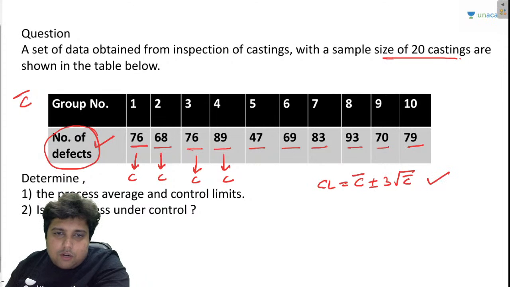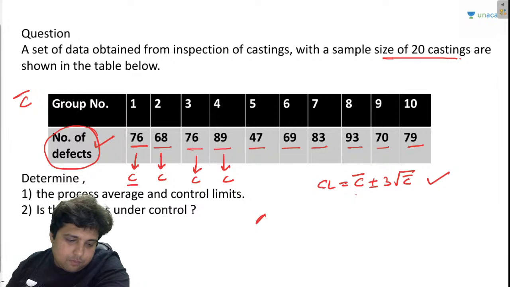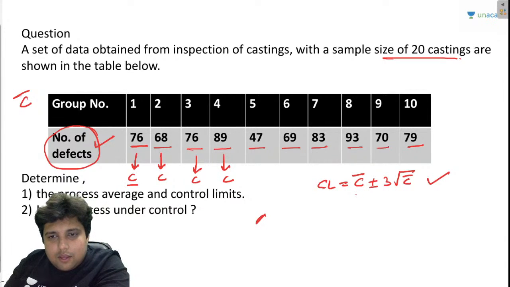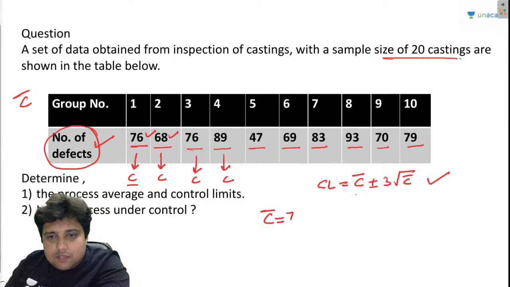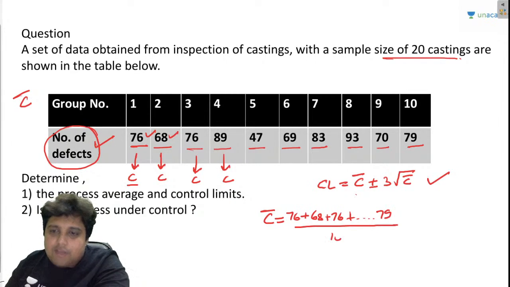In order to calculate C bar, we can add up all these values, 76 plus 68 plus 76 up to 79, and divide this by 10, just average it.